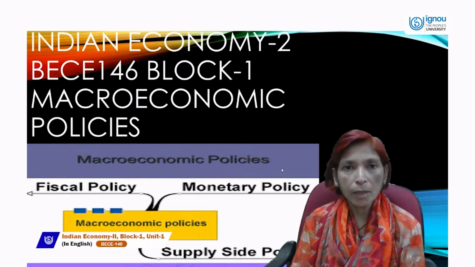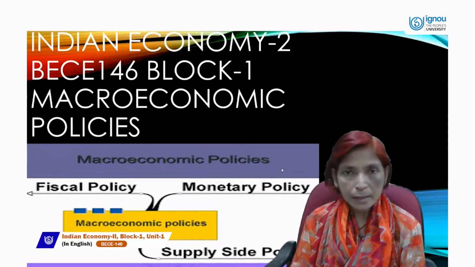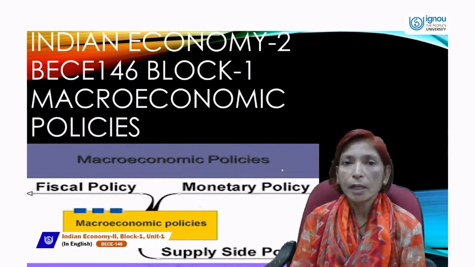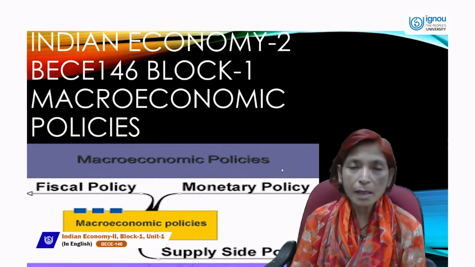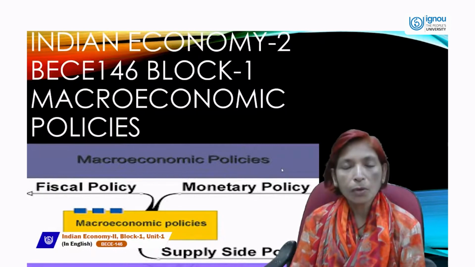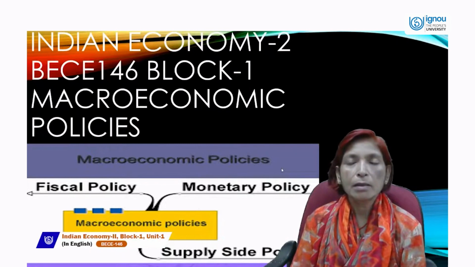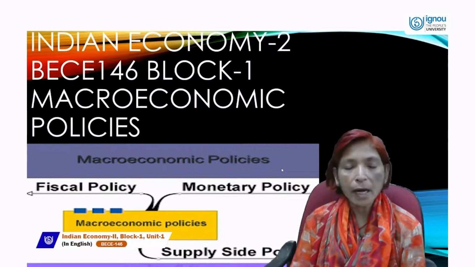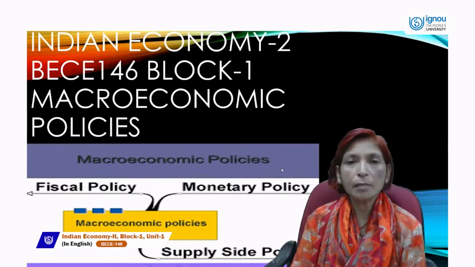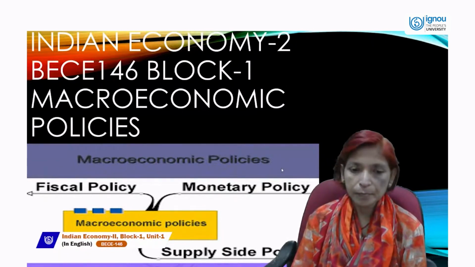So, macroeconomics is a wider, broader concept in which all aggregates are included, and macroeconomic policies are mainly two. One is monetary policy and the other is fiscal policy. Monetary policy and fiscal policy are the two main important macroeconomic policies.